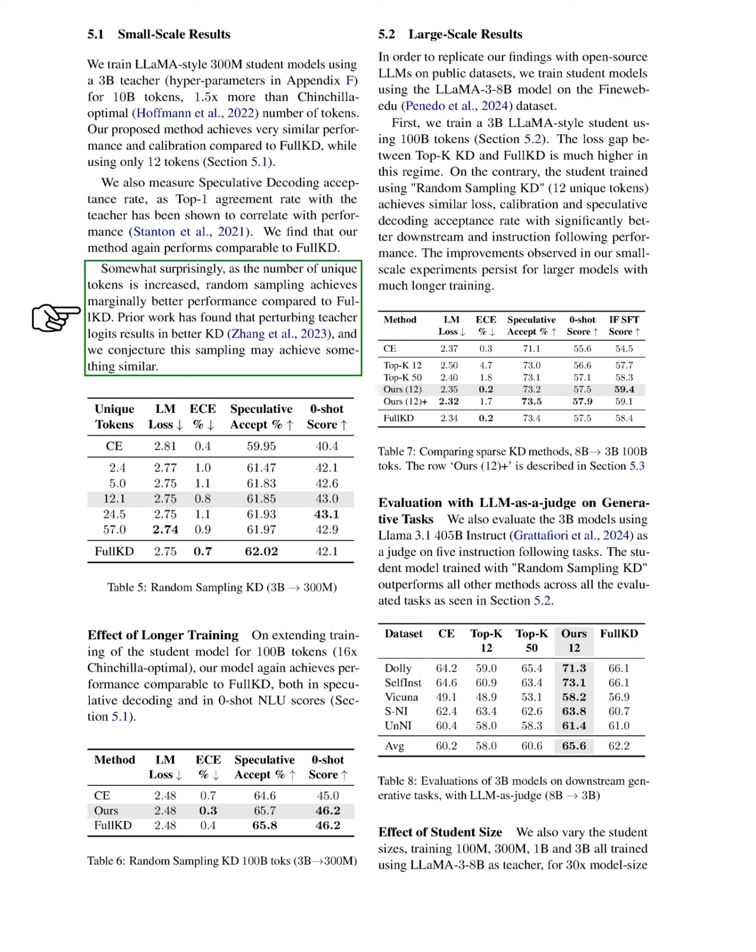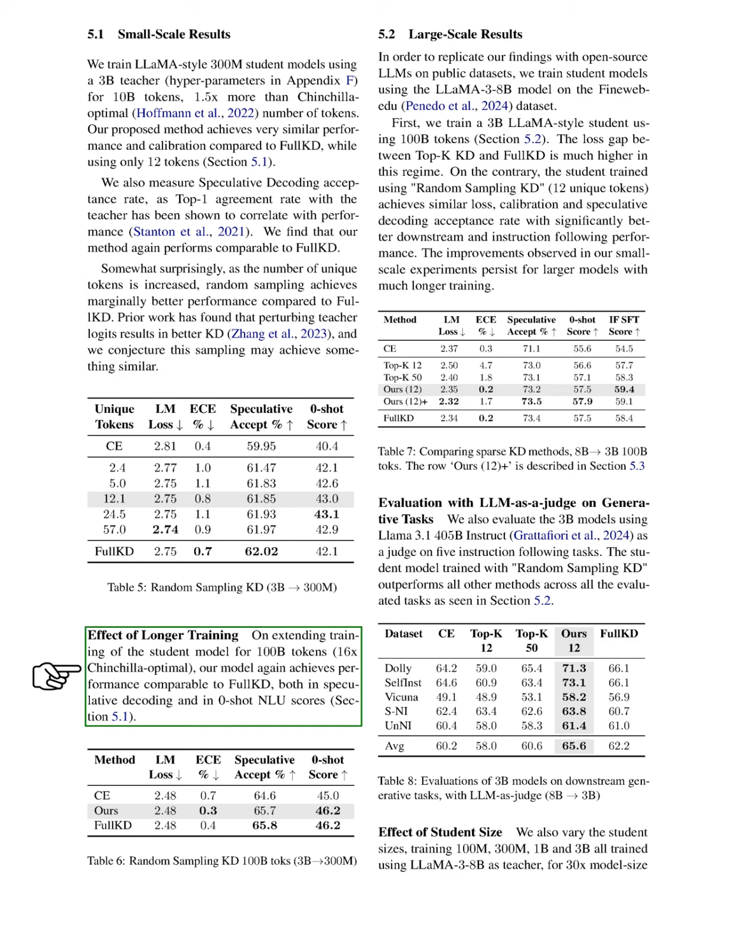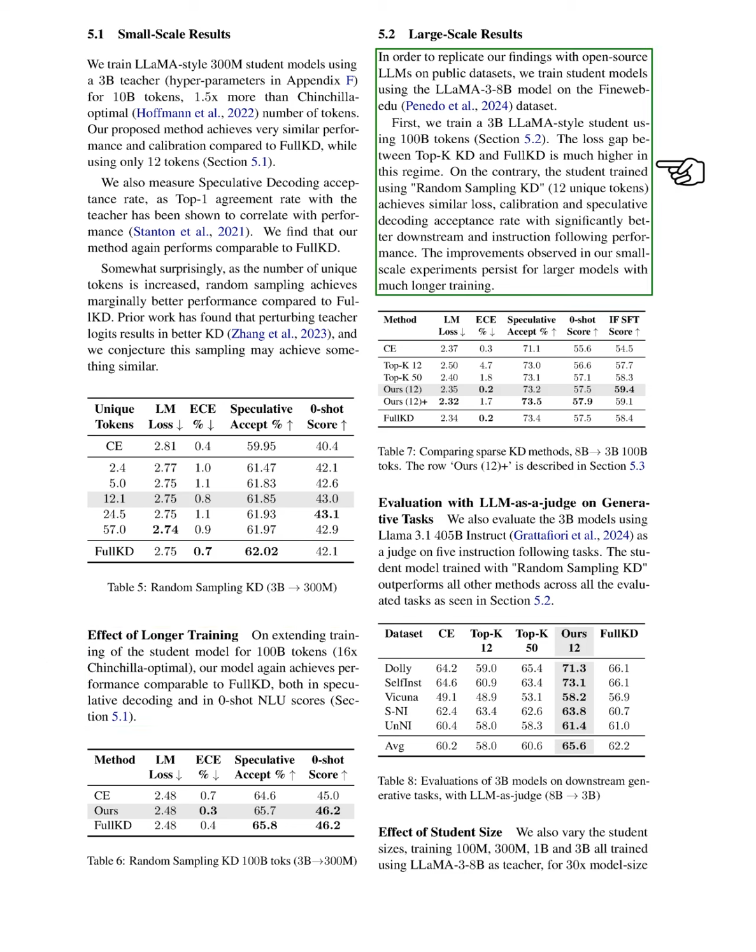Section: Effect of longer training. In this section, we extend the training of our student model to 7 billion tokens, which is significantly more than the Chinchilla optimal amount. We find that our model performs similarly to full KD in both speculative decoding and zero-shot natural language understanding scores. To validate our results with open-source large language models on public datasets, we train student models using the Llama 4 billion to 8 billion model on the FineWeb Edu dataset.